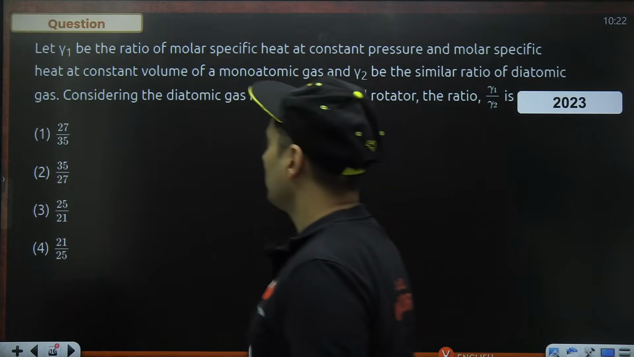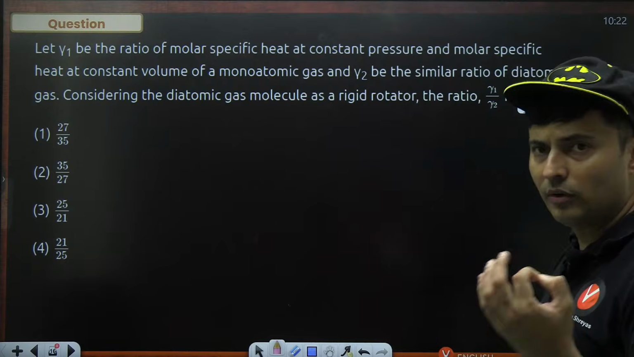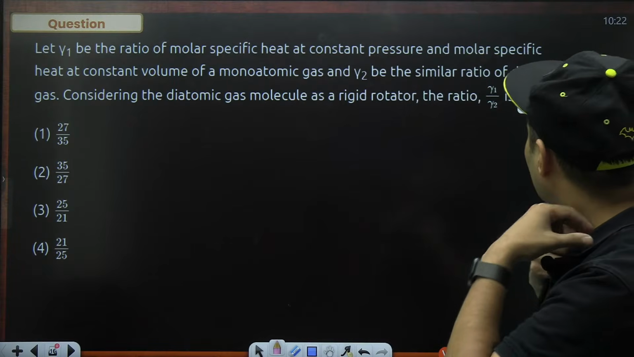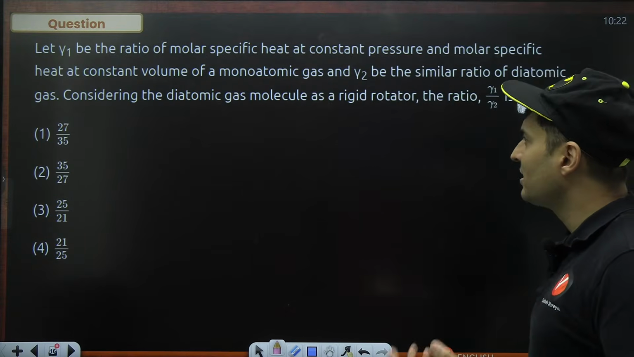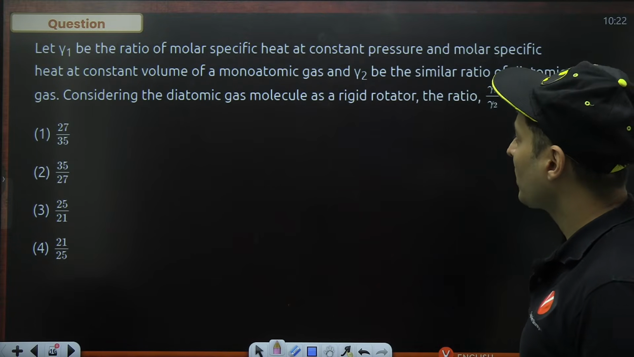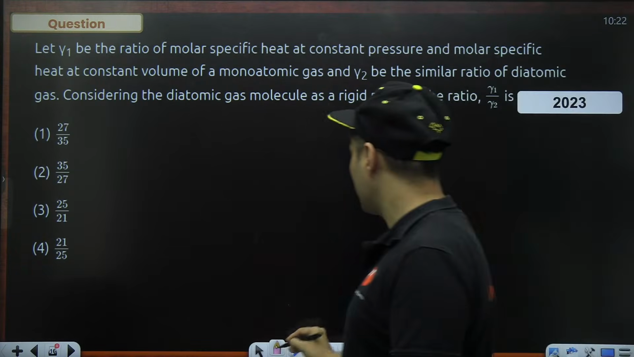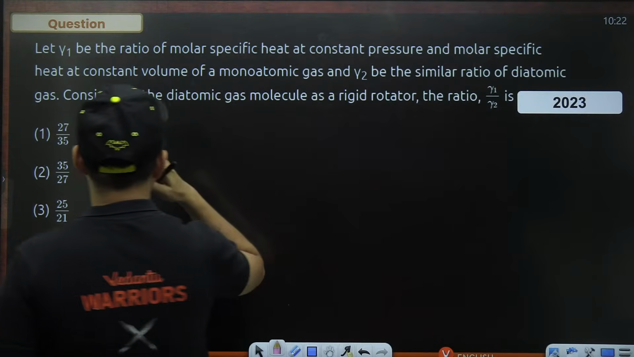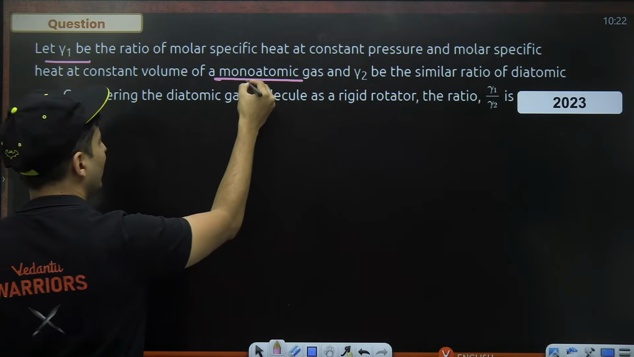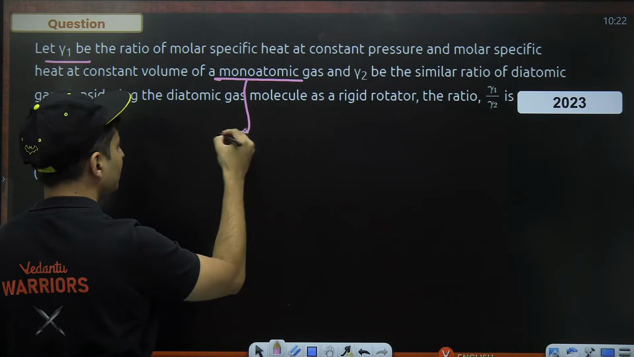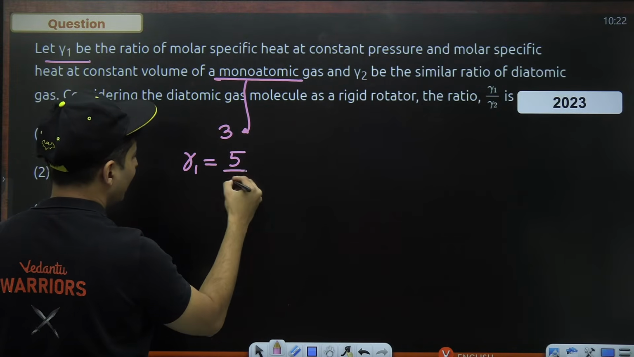Like you can see, these are all formula based. Let gamma 1 be the ratio of molar specific heat capacities Cp and Cv of a monoatomic gas, and gamma 2 the similar ratio for a diatomic gas. Both of them are rigid. So gamma 1 by gamma 2 is how much? All right, let's see. So gamma 1 is for a monoatomic gas. Monoatomic gas has 3 degrees of freedom. So gamma 1 will be 5 by 3.